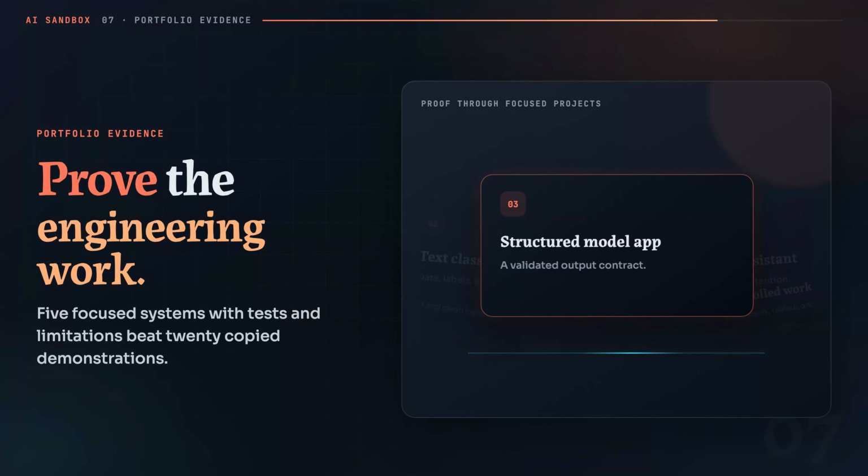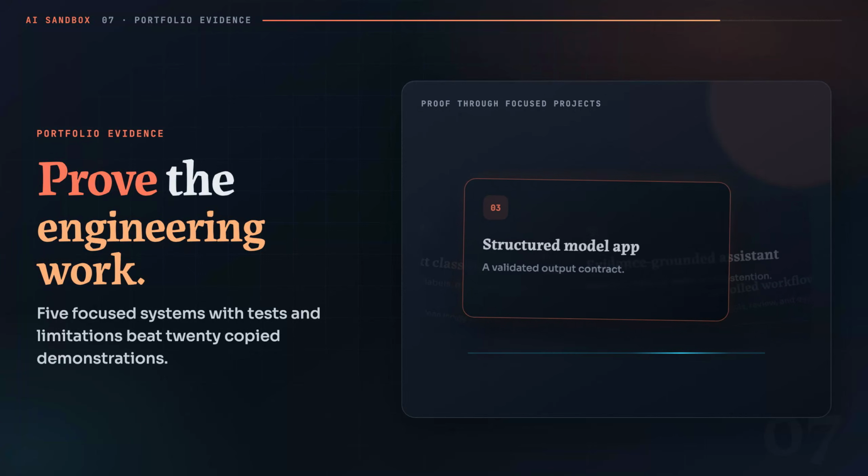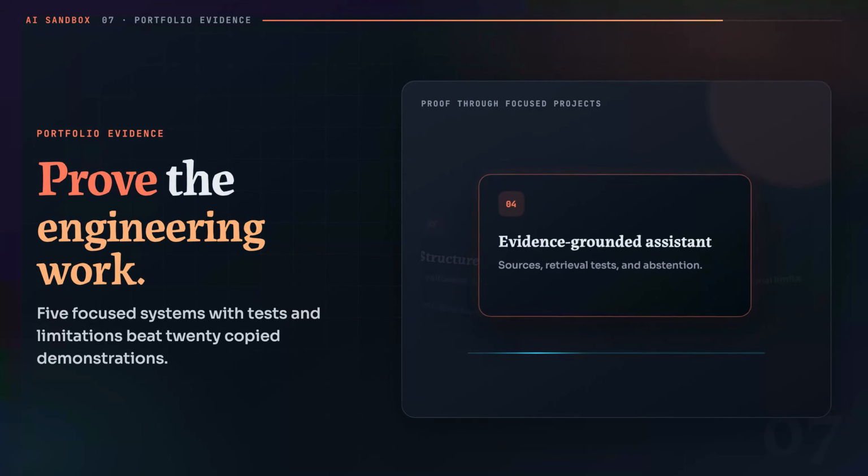During an interview, be ready to explain one failure in detail. What input broke the system? Which stage failed? What evidence did you collect? What trade-off did the fix introduce? That explanation demonstrates engineering judgment better than a long list of libraries.